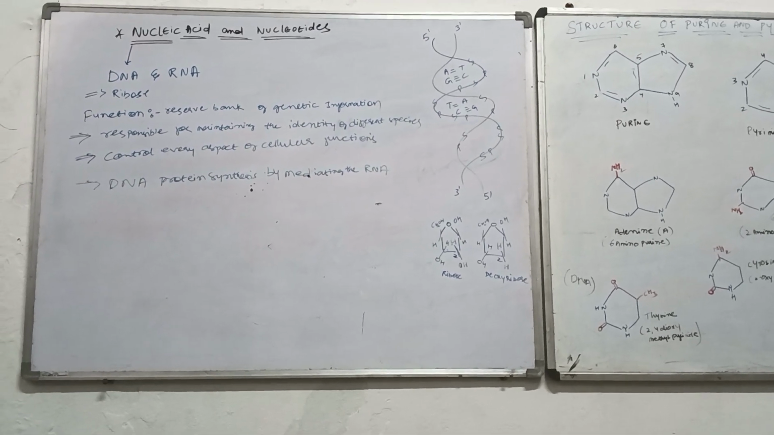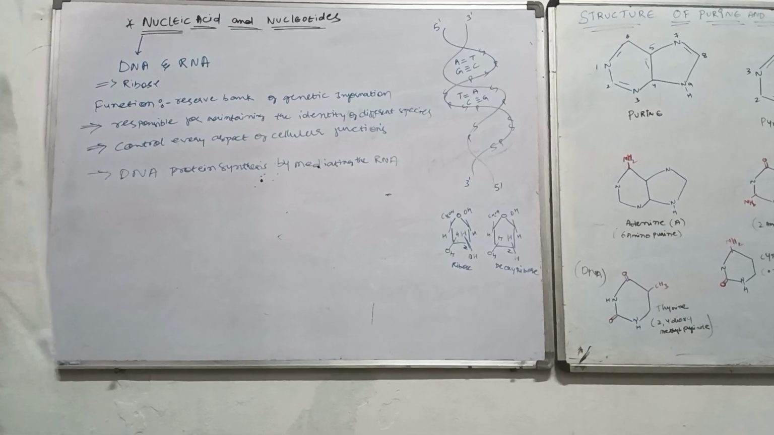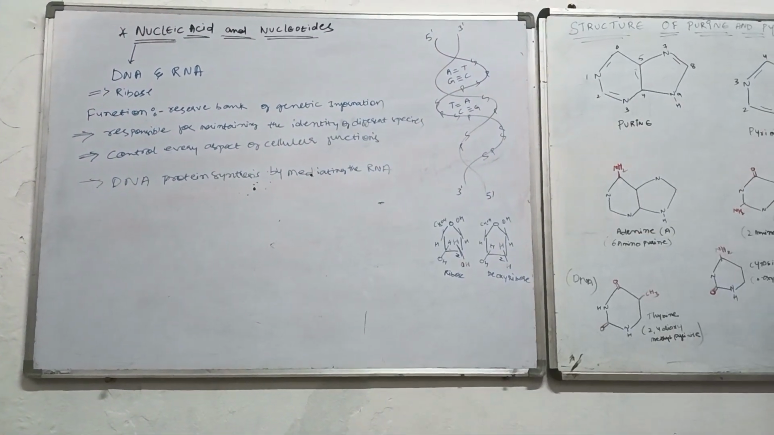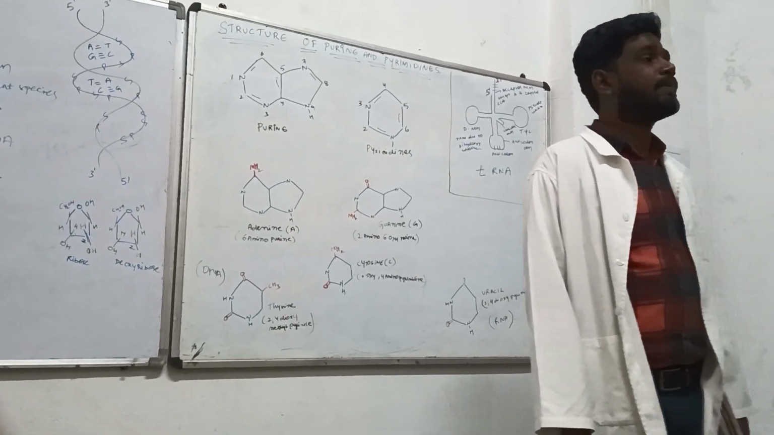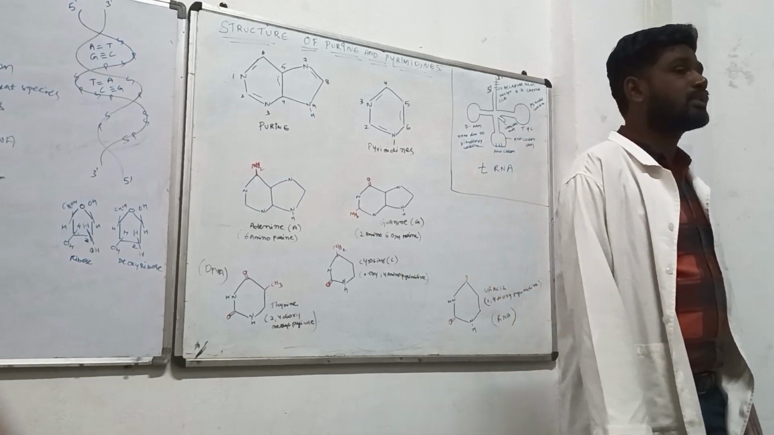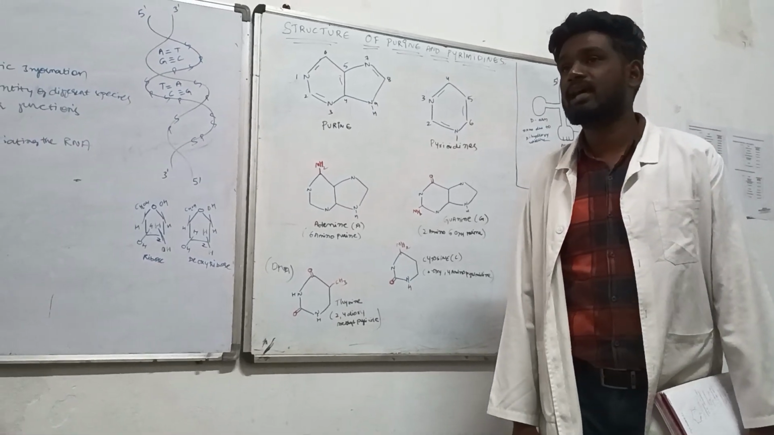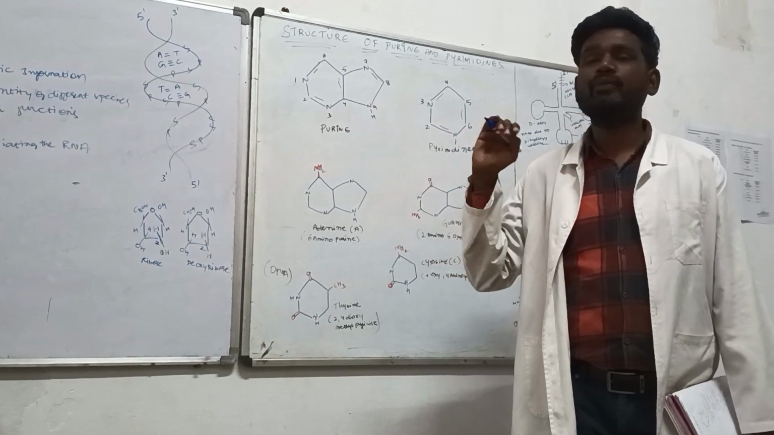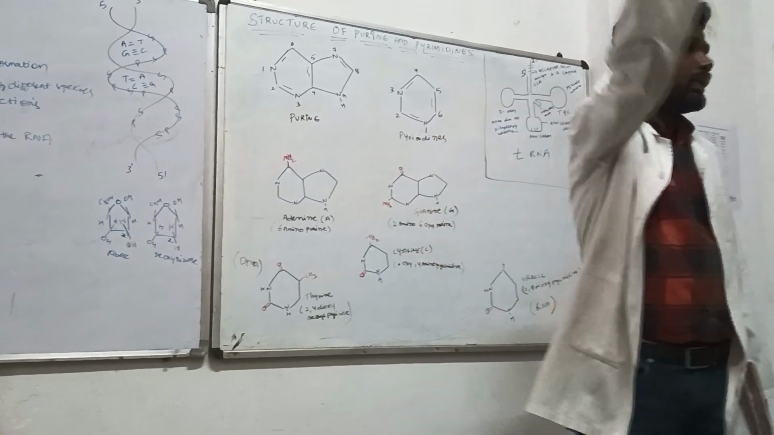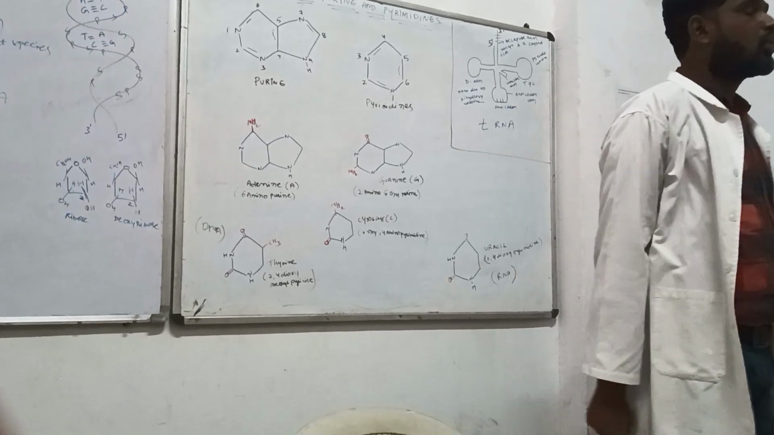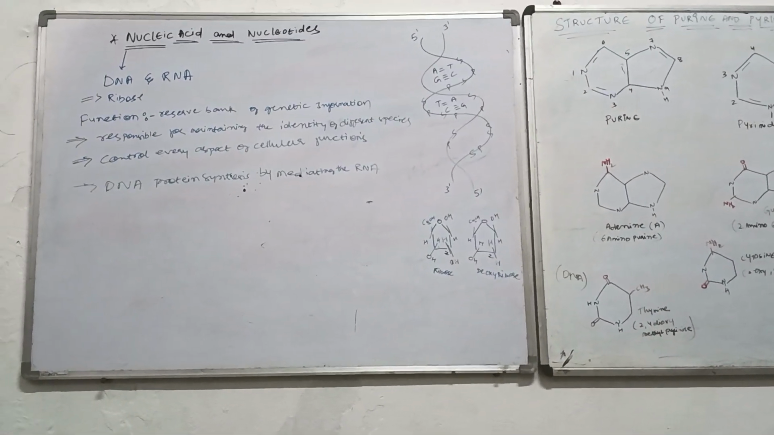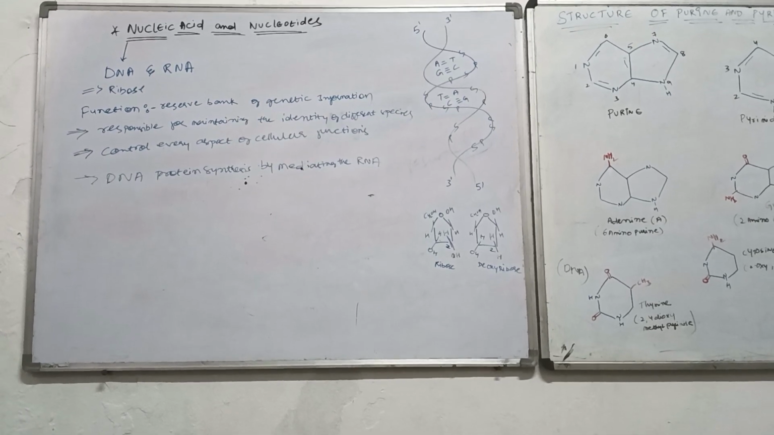So we can say that in the functions of the nucleic acid, it is not only acting as genetic information, it is also responsible for maintaining your genetic specificity, and in short, controlling every aspect of your cellular function. Whatever cellular metabolic activities and other things are happening inside your body are controlled with the help of DNA and RNA. They are responsible for controlling that. Not only that, it is also responsible for your protein synthesis inside your body by mediating the RNA. Okay?